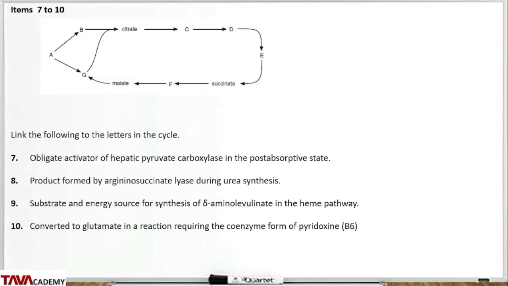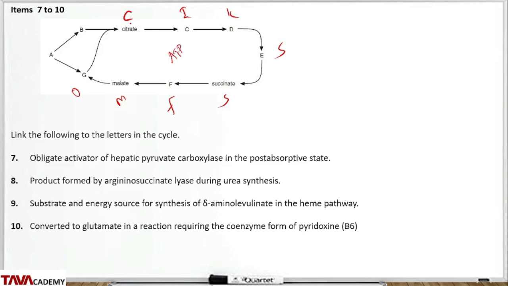So for questions 7 to 10, as a simple orientation, this is just the TCA cycle, or the citric acid cycle. And don't forget the mnemonic we gave for the citric acid cycle. We said, can I keep selling skills for money, Dr. Onos? And I said the answer to you guys is obviously yes. This is the cell's way of selling skills and making money in the form of ATP.